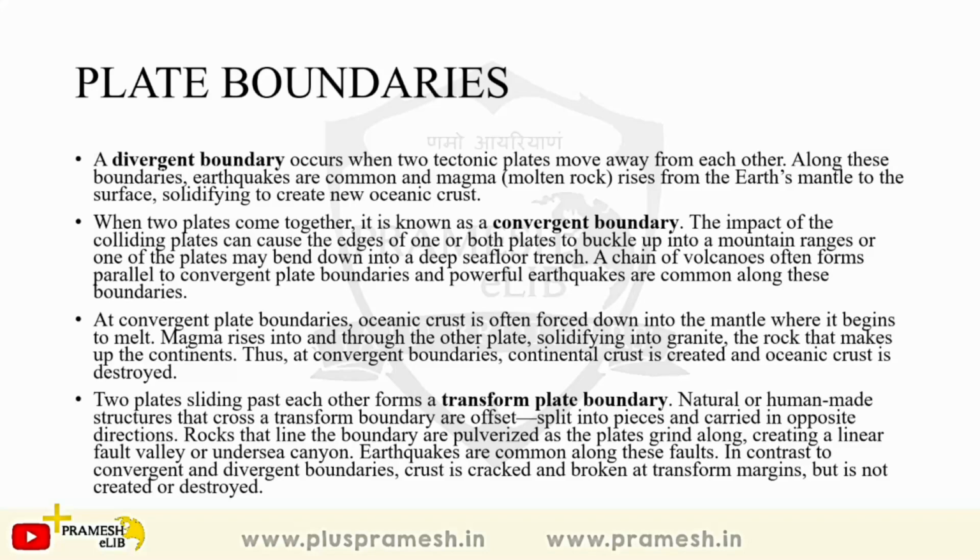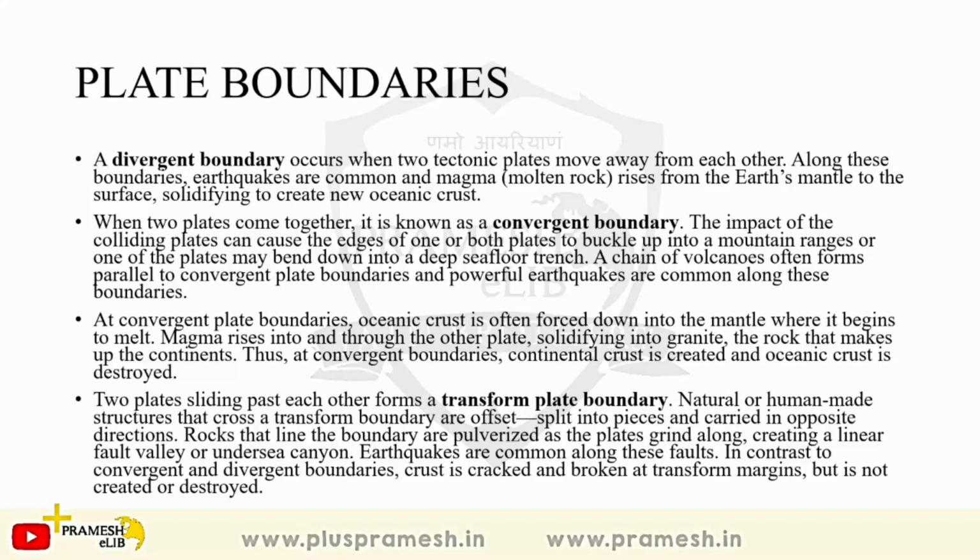The middle one is the divergent, where they are moving away from each other, just in the opposite directions. They don't want to see each other's face. They are divergent. And the last one on the left hand side is the transform plate boundary, where they are running parallel to each other. So they are not going to meet, or they are not running away from each other, but they are running parallel to each other. So there will be a vertical movement and not a horizontal movement.